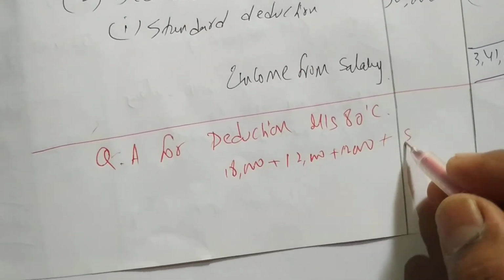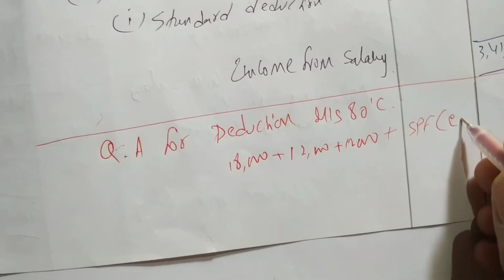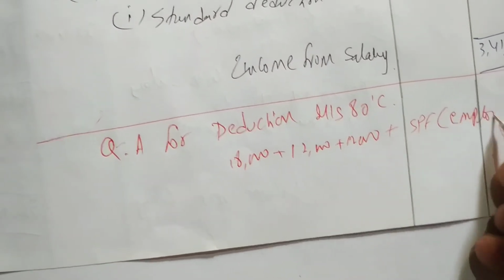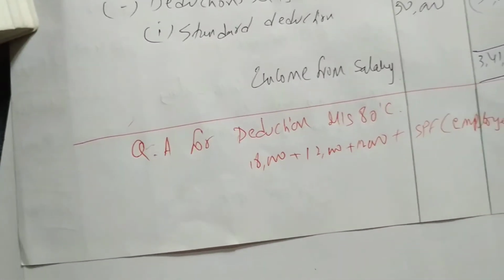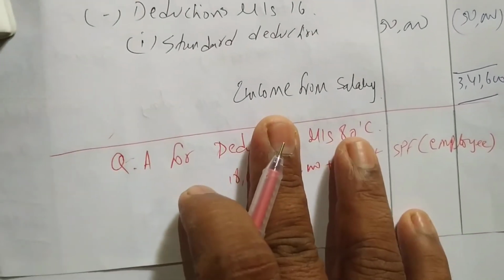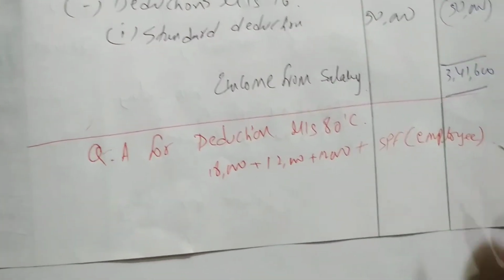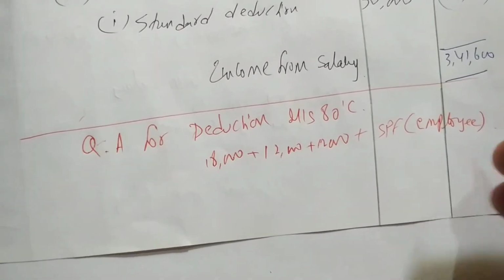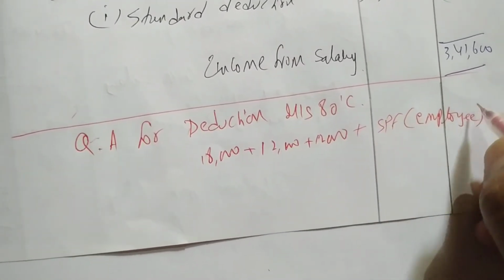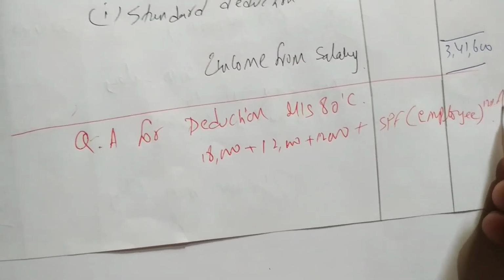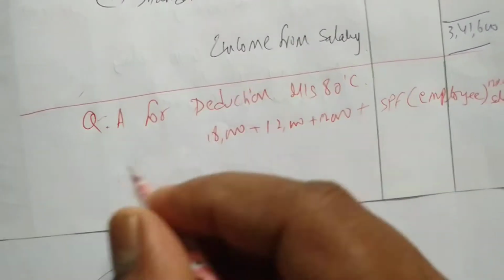plus we have to do SPF contribution of employee. Okay. How much percent? 12% is exempt. So we have to find out 12% of SPF. So SPF 12% of salary we have to take. Okay. So we have to find out salary.